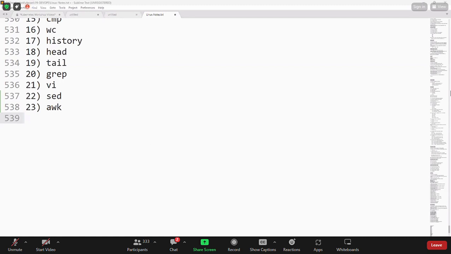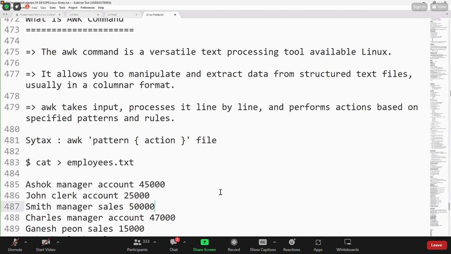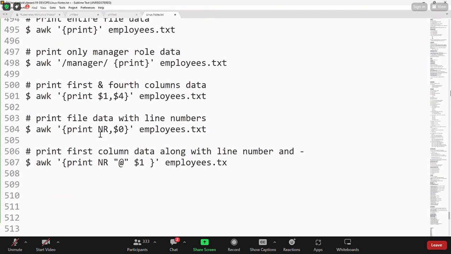What is NR in the AWK command? NR represents total record number. So when I give record number, it will give the record number for the data of the file.